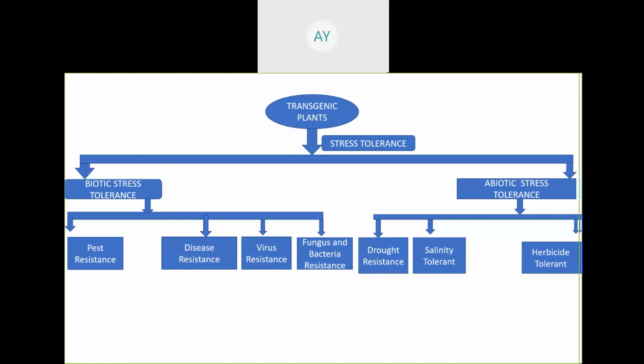So if you isolate the drought resistant gene from sorghum and transfer it into wheat, then the plant can grow even in scarcity of water. Next is salinity. Salinity means alkaline soil condition, with pH more than 8. Even then the plant can grow.